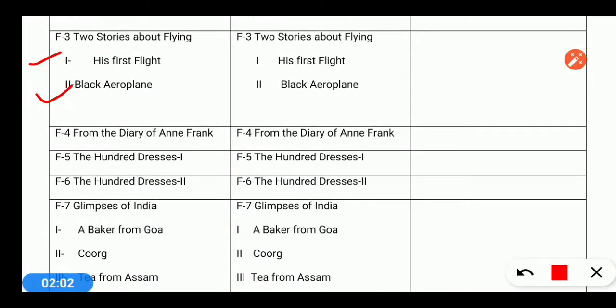Here we are going to discuss all the fiction. Fiction 4, that is From the Diary of Anne Frank, no changes there. Chapter number 5, The Hundred Dresses. Chapter number 6, The Hundred Dresses Part 2, there is no change. Chapter 7, Glimpses of India, there is no change in all the parts.